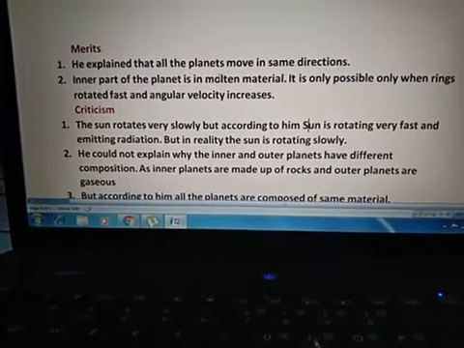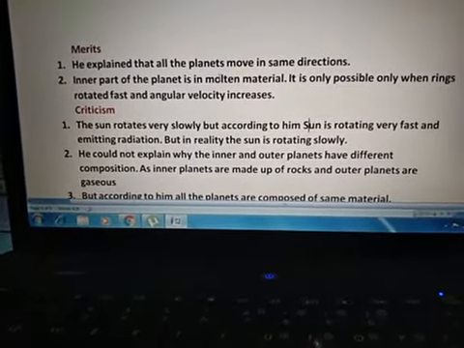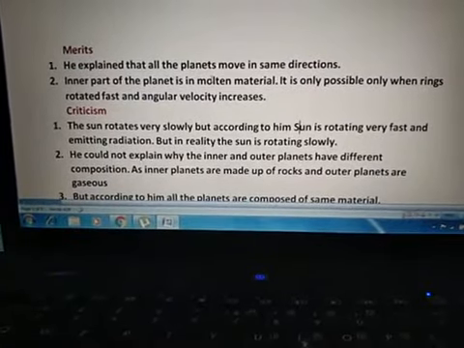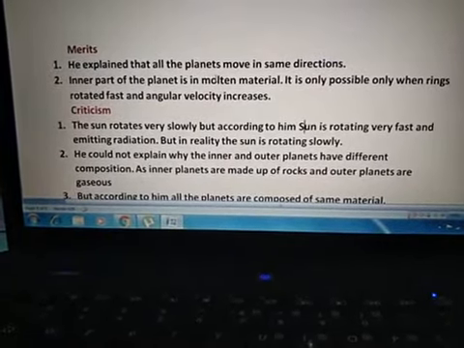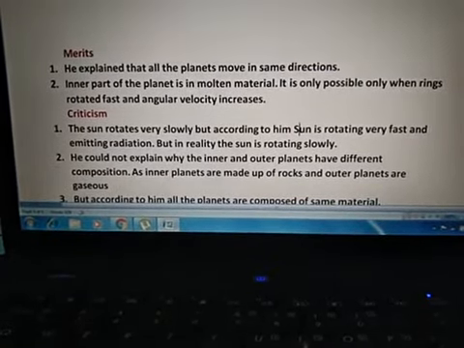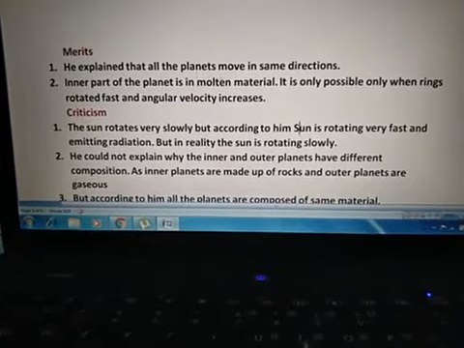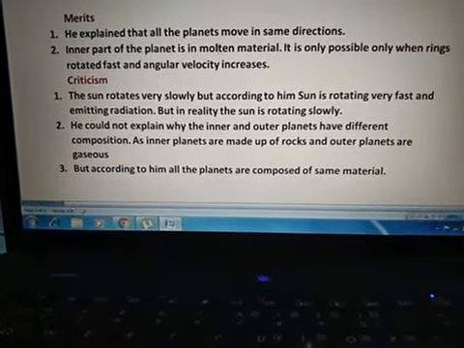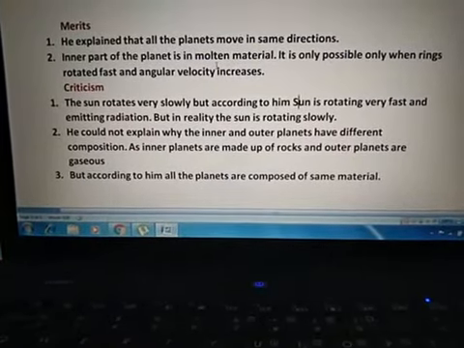As I also explained with the palm of our hand, when we rub it very fast, it begins to warm up. So when the material was rotating very fast, it was hot and still in molten form, and this situation is also true in our present day world.